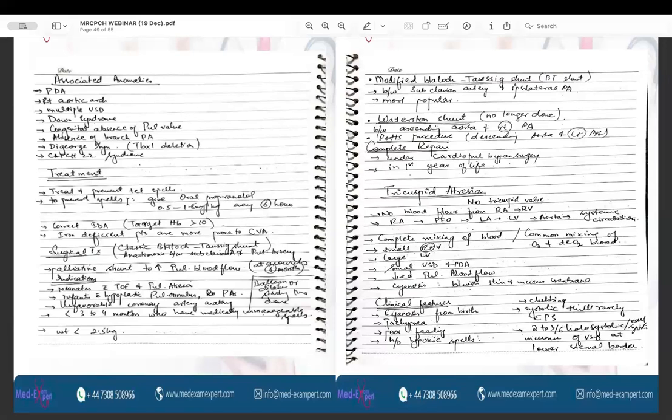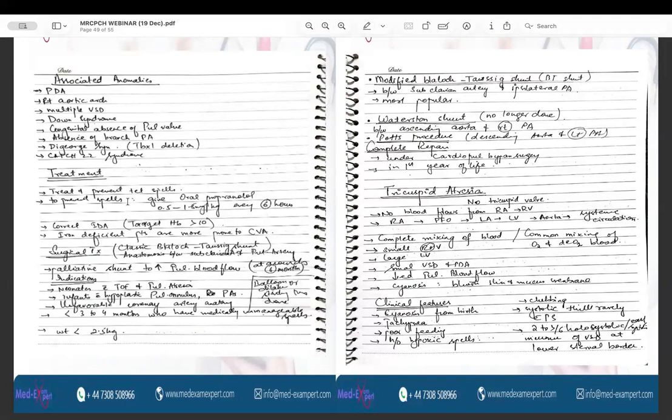The treatment of TOF includes the treatment and the prevention of TET spells. In order to prevent the TET spells, beta blockers are given, the doses are not important, and correction of iron deficiency anemia is indicated because we said that polycythemia is protective and the target Hb is to be kept above 10. The iron deficient patients are more prone to cerebrovascular accidents.